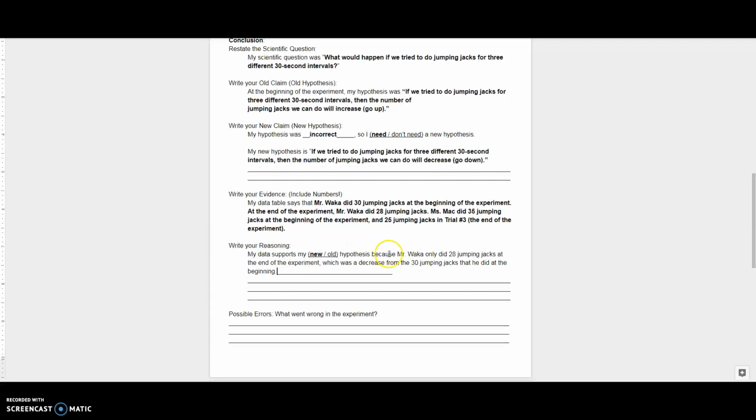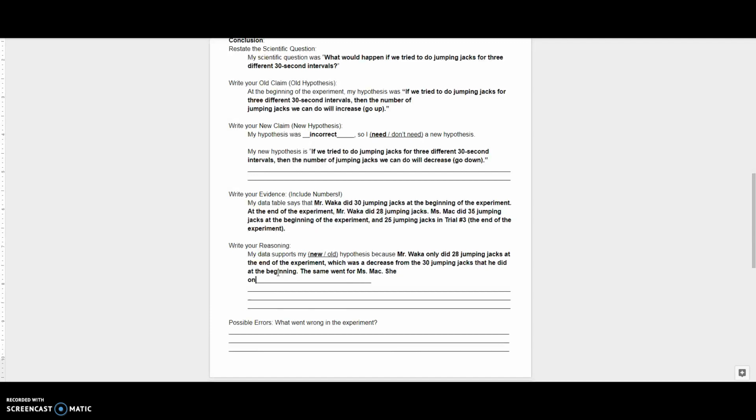So you're just connecting the data to the new hypothesis. And I'm going to write the same went for Miss Mack. She only did, let's see, 25 jumping jacks at the end of the experiment, but she started with 35.